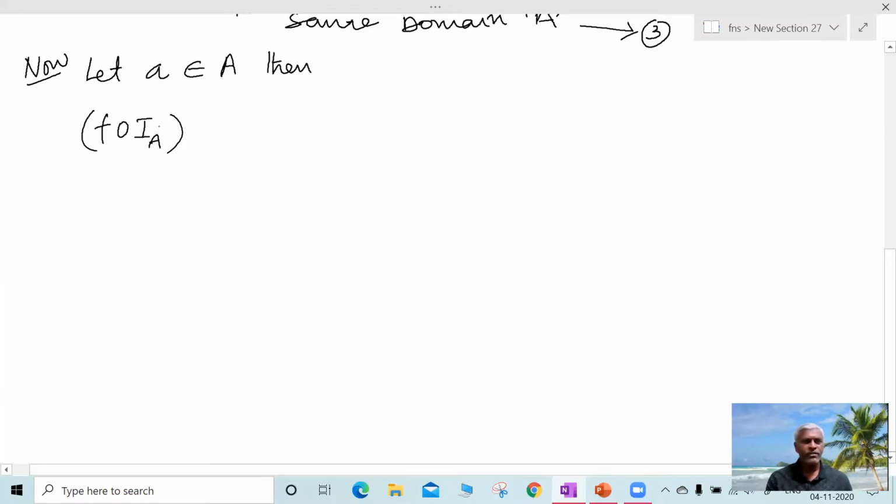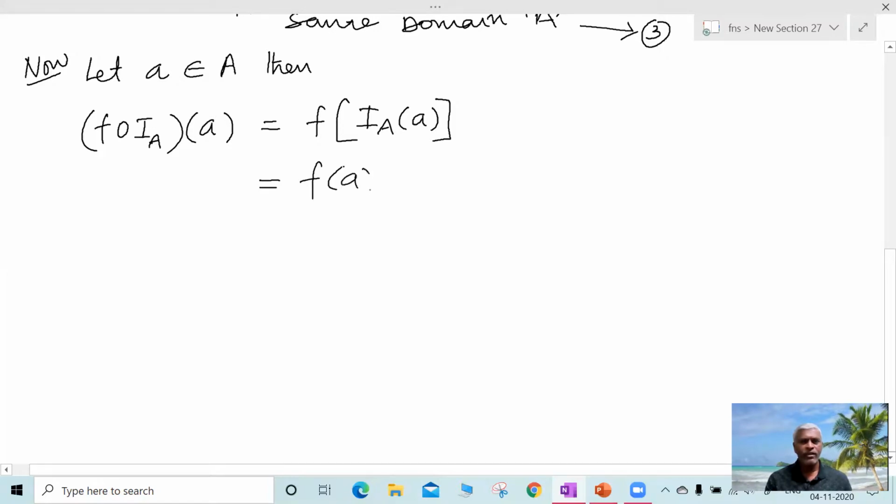So take this function and find the range for this element. I am breaking the circle IA. So f of IA of a is equal to f of a only. Since we know the property of identity function, it relates an element to itself. Since IA of a is equal to a only.